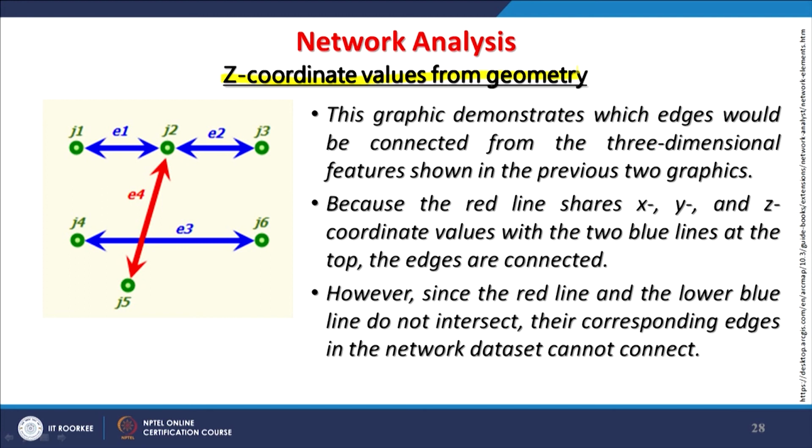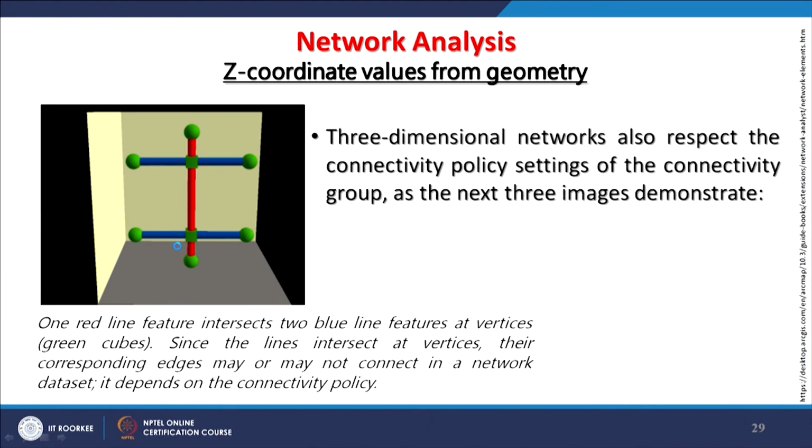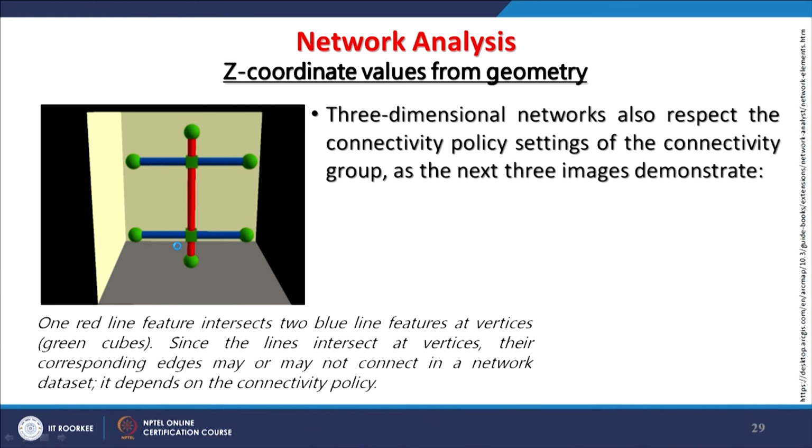If that is available, then only a nice network can be established. Like here, we are seeing that there is no connectivity between the blue lines E3 and E4, though the red line is meeting at junction 2 of E1 and E2. That means they are at different levels; the red line and these blue lines E3 and E4 are at different levels. But if we see from a different perspective, they may look connected. So, if we want the connectivity, then junctions are required. Like here, one red line feature intersects with two blue line features, the top one and the bottom one.